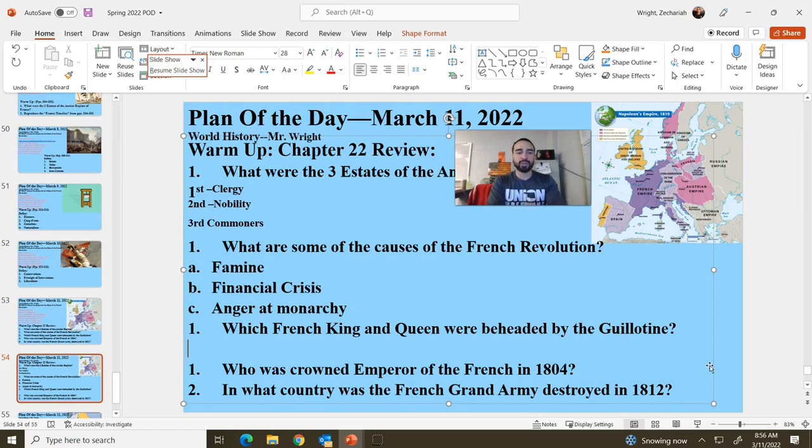Number 3, which French king and queen were beheaded by the guillotine? The monarchs who were beheaded by the guillotine were Louis XVI, that's Louis the 16th, and his wife, Marie Antoinette, who was an Austrian princess who married into the French royal family.